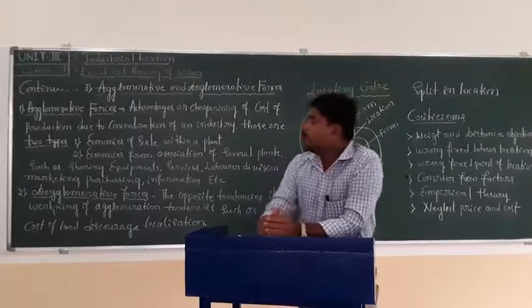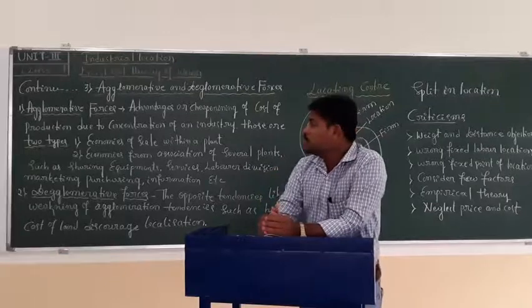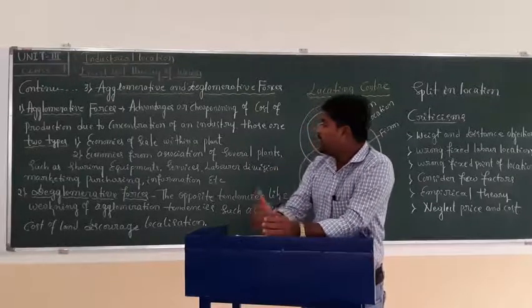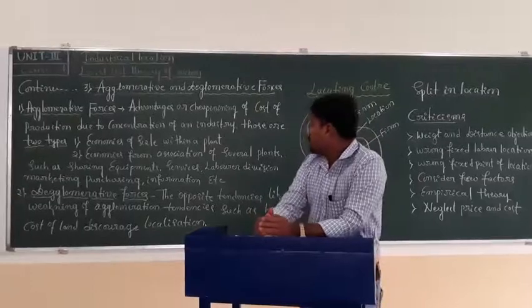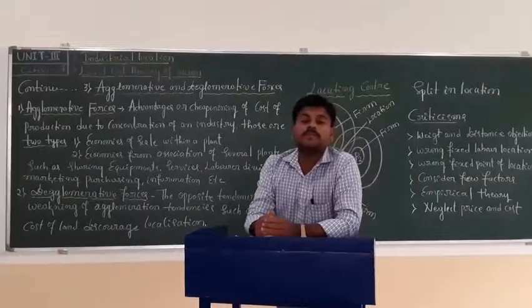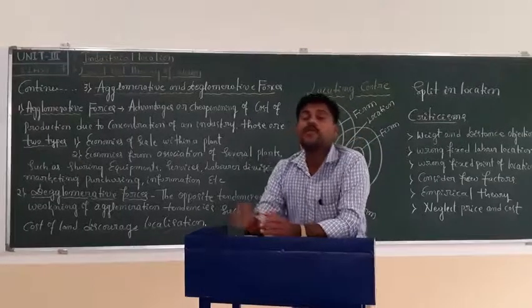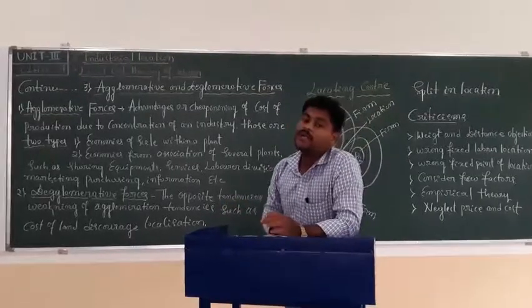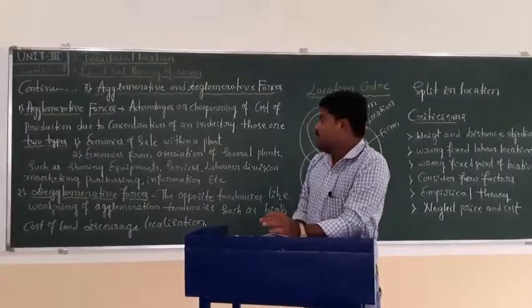There are mainly two types of agglomerative forces. The first one is economies of scale within a plant, and the second one is economies from association of several plants. See, the single plant and the association of several plants, so several plants' advantages and cheapening.